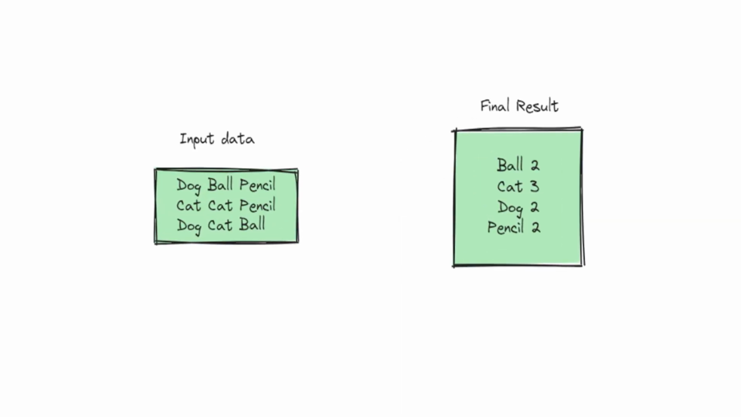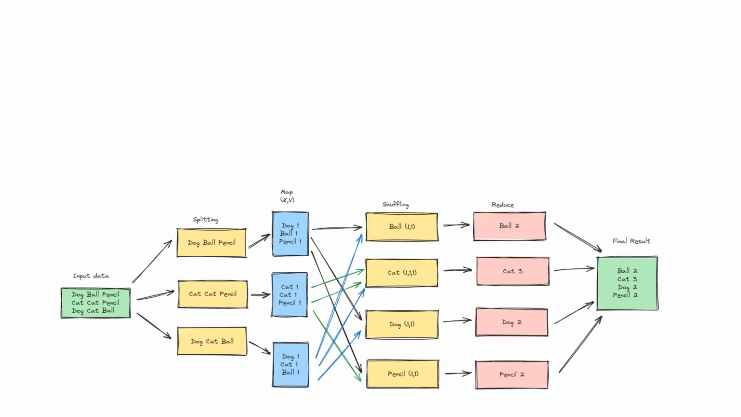So what we want to achieve here is, we have this input data with some words in it, and all we want is each word and the count of that word in this input data. Such as ball. If we focus on this, ball occurs twice. So what we want as the output is ball with 2. Similarly, cat 3, dog 2, pencil 2. We'll look at it using MapReduce.